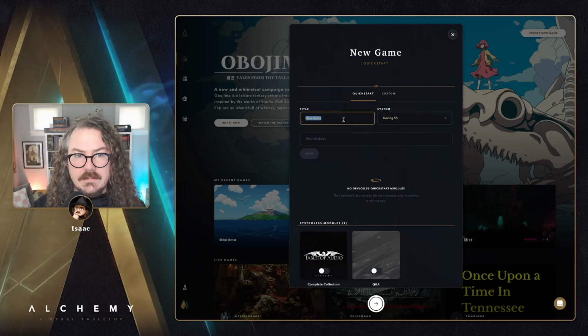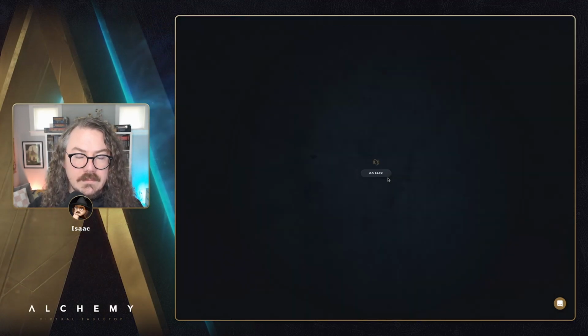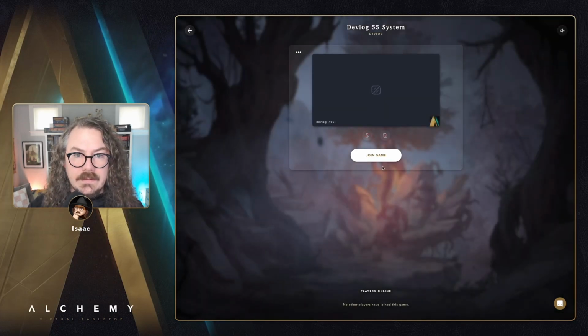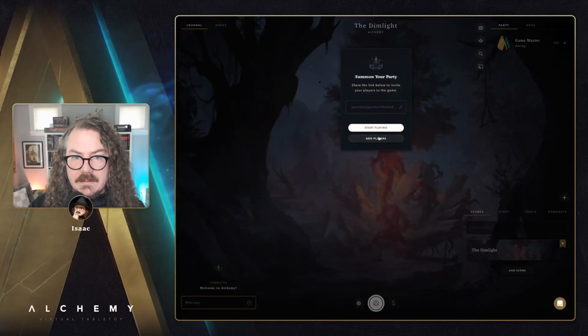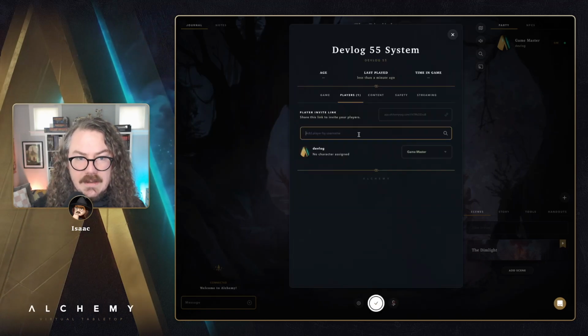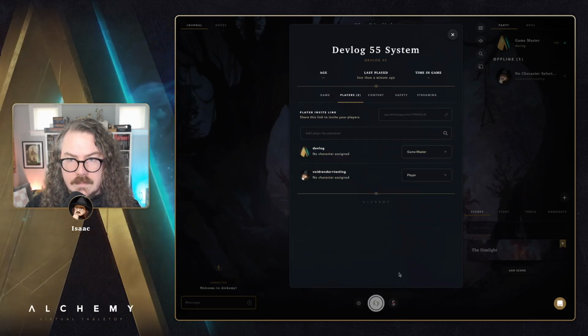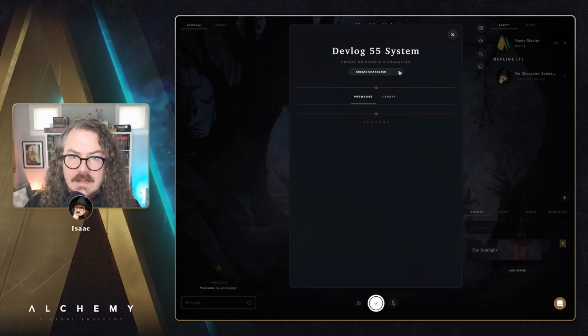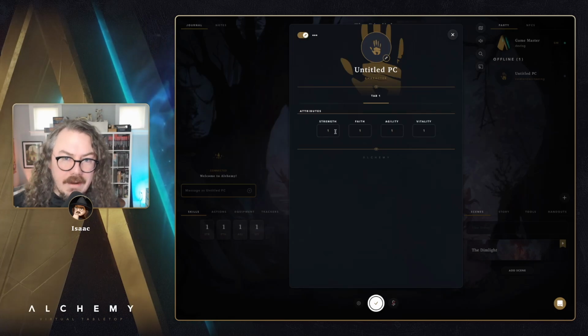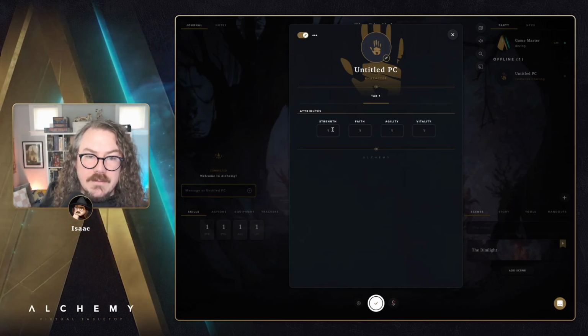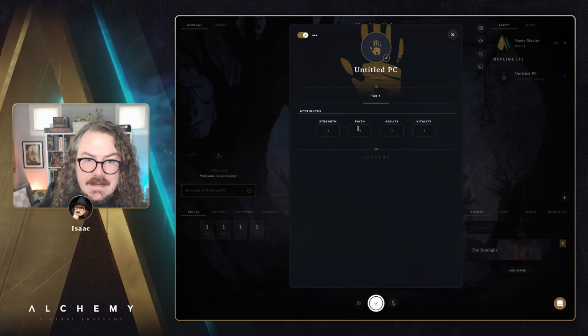There it is. We'll jump into this game. Since that was a player character sheet, I'm going to go ahead and add my test account. And then play them to create a player character sheet. And we've got our sheet with the attributes that I had defined of strength, faith, agility, and vitality. We're going to change these just a little bit.